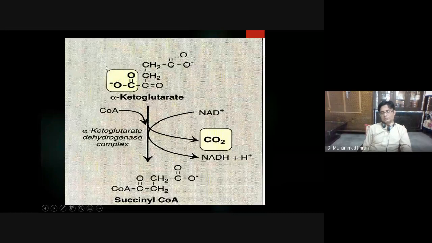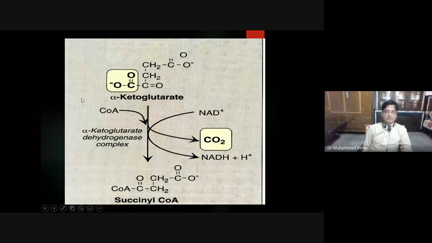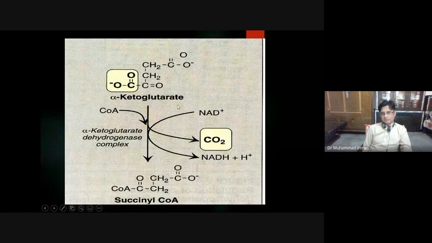So the two carbons which are utilized in the Krebs cycle are completely removed during the first four reactions of the Krebs cycle. Only the electrons move in the forward direction, and when NADH and FADH2 are oxidized in the electron transport chain, those electrons then go to produce ATP. So what does this alpha ketoglutarate dehydrogenase complex do? It removes the carboxylic group in the form of carbon dioxide.